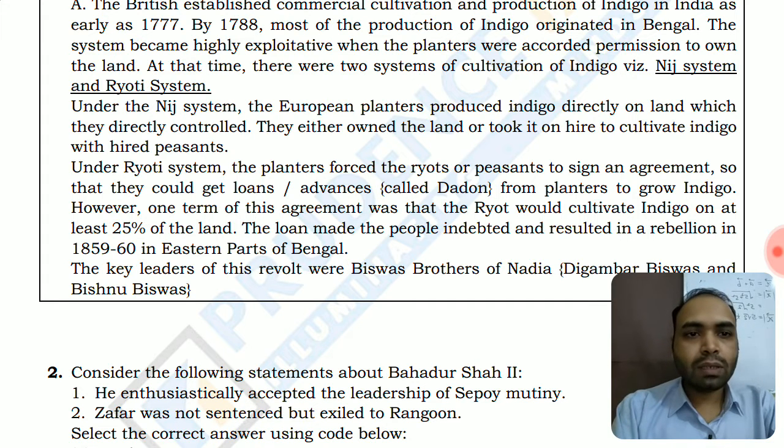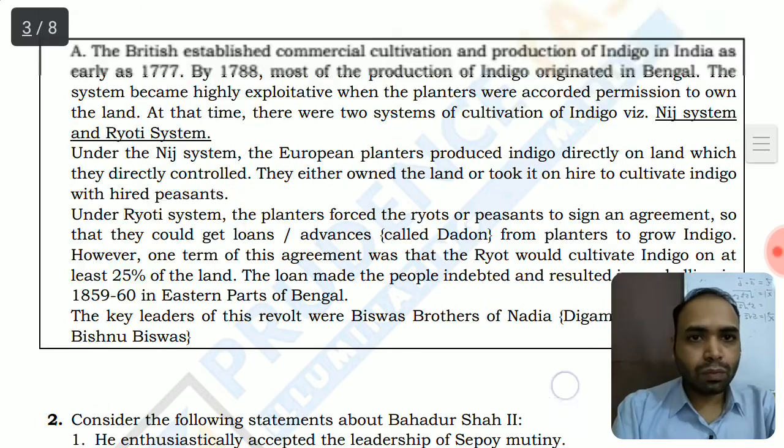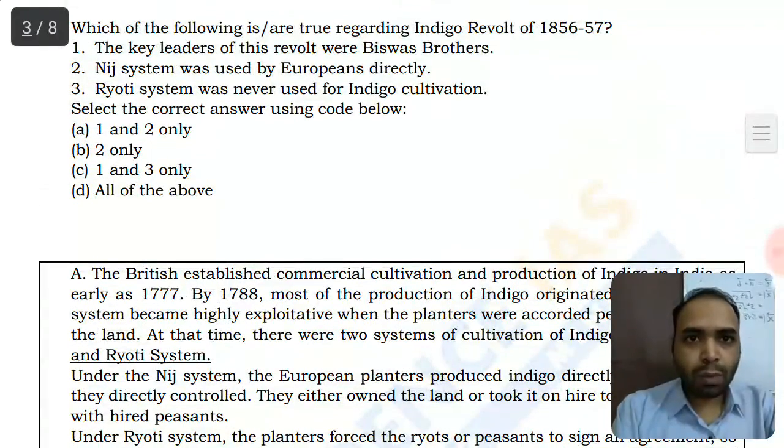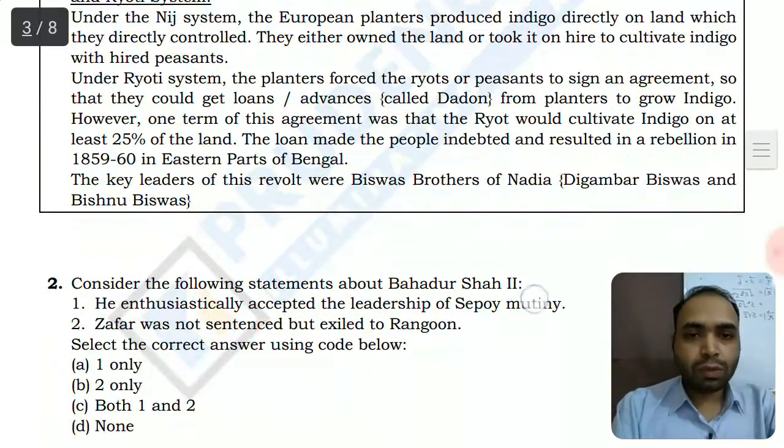The key leaders of this revolt were again the Biswas brothers of Nadia, Digambar Biswas and Vishnu Biswas. So in the first question we came to know about the two different systems of revenue collection from the indigo peasants, the niche system and the Rayatwari system, in which the taxes were directly collected from the peasants. Now let's move on to the second question.